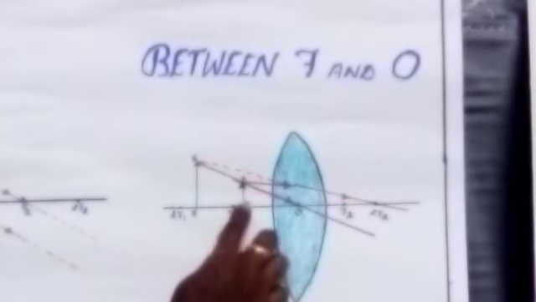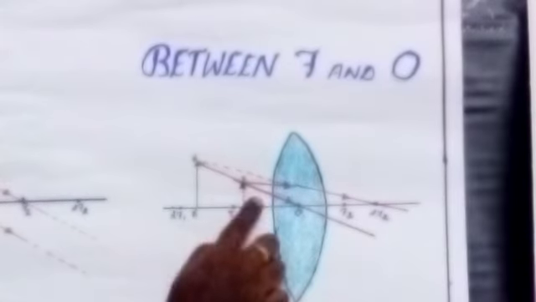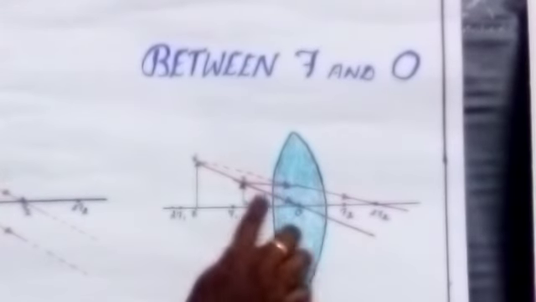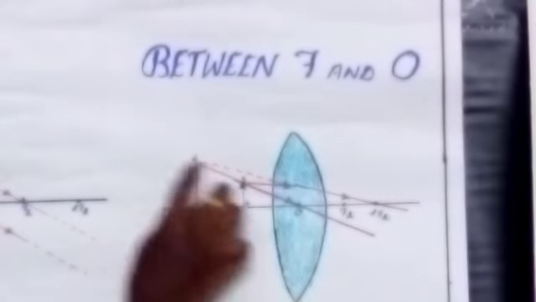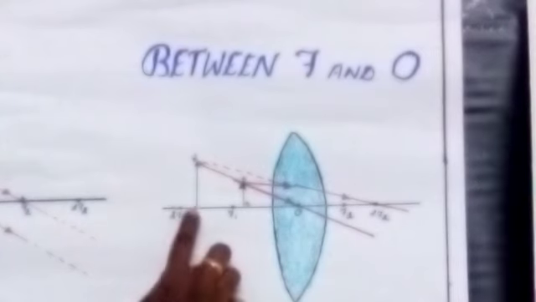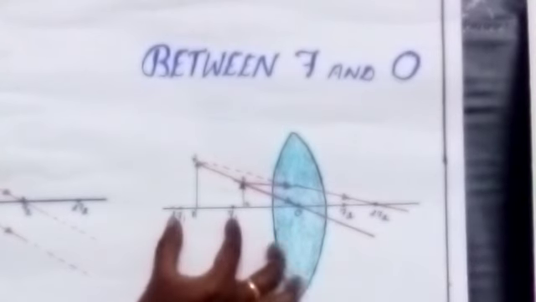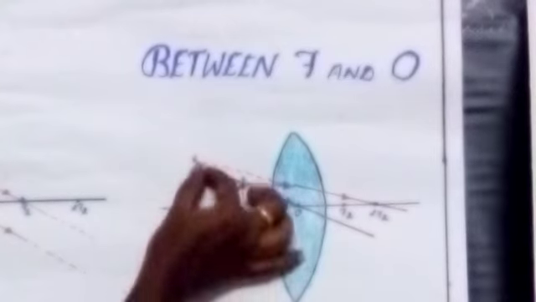Where we are placing the object on the left side, we can get the image on the same side only. Here the light rays, first it will be passing through the optic center, and the parallel rays after refraction will diverge back, and the two rays will meet at this point. So the image is formed between the focus and the center of curvature.